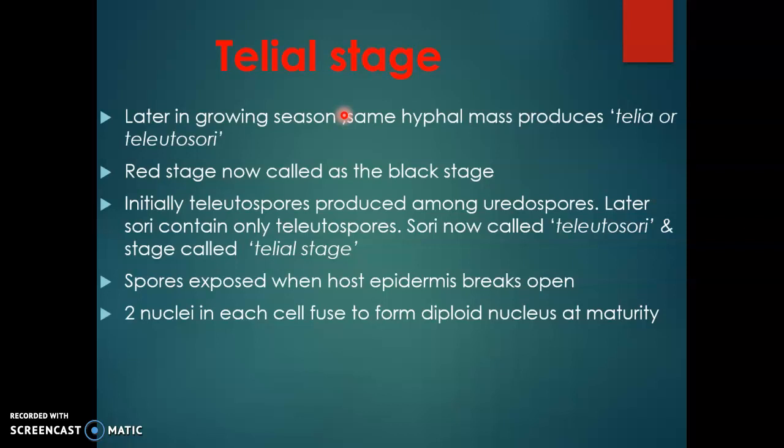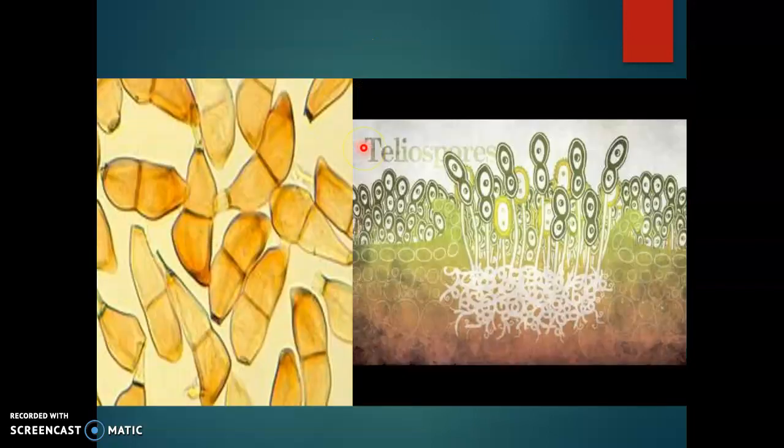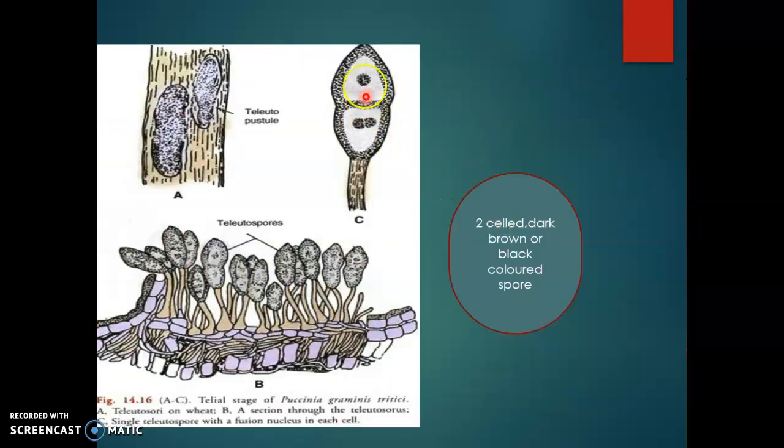Spores are exposed when the host epidermis breaks open. There are 2 nuclei in each cell, that is, teliospores are bicelled and each cell is binucleate. Later in the growing season, the 2 dikaryotic nuclei fuse.